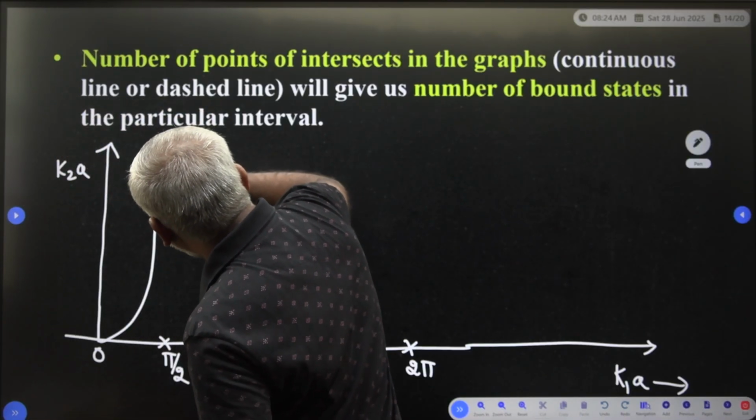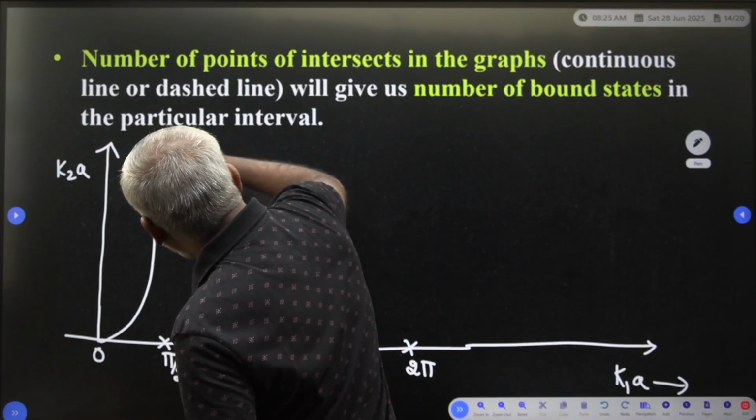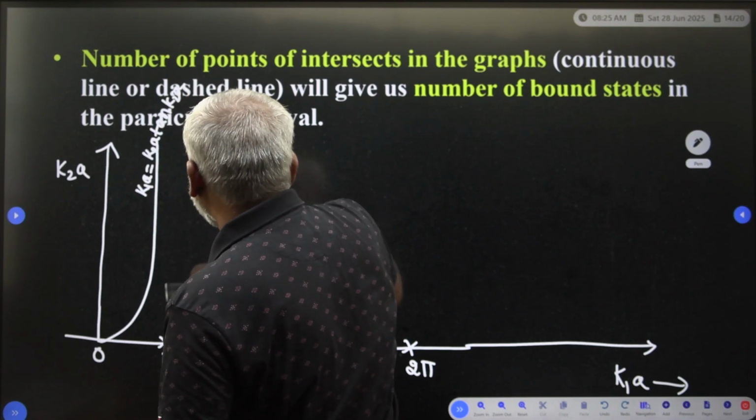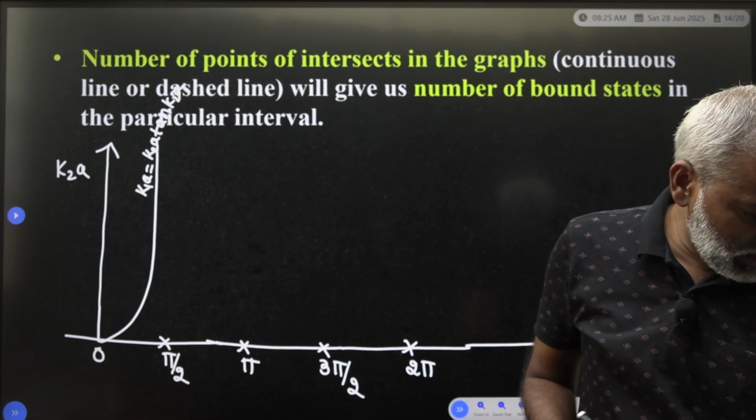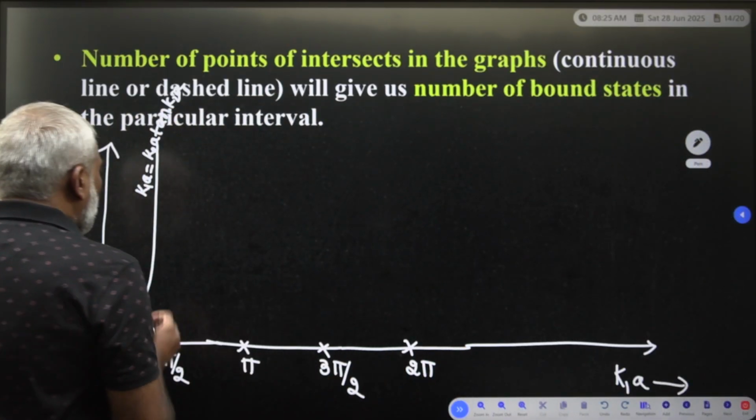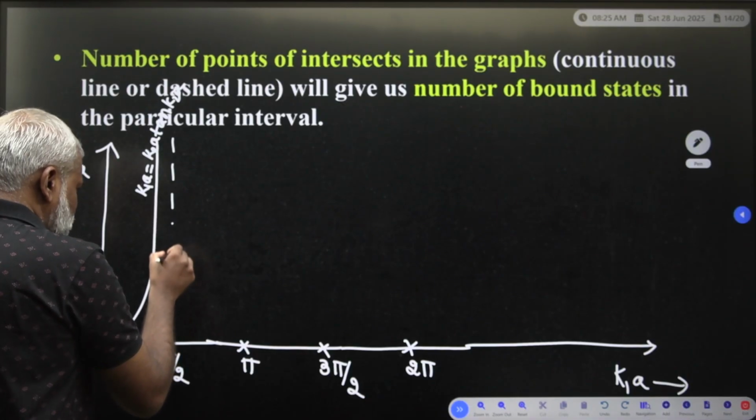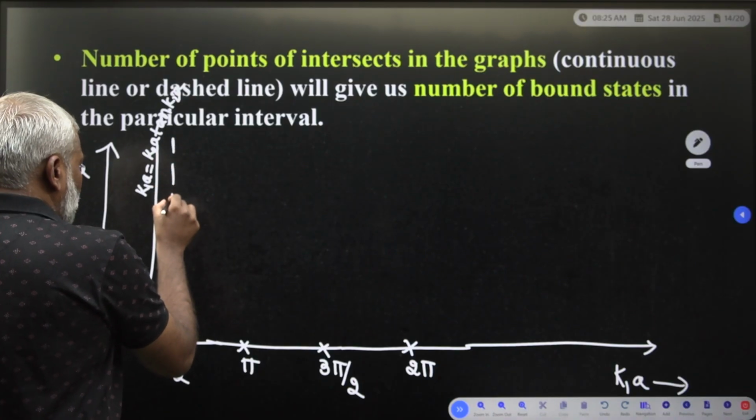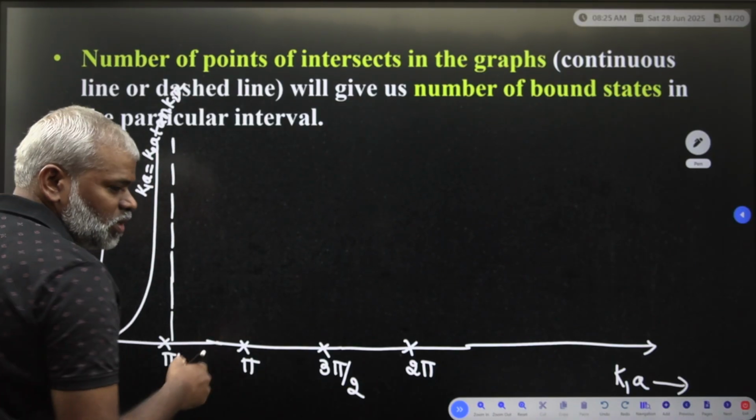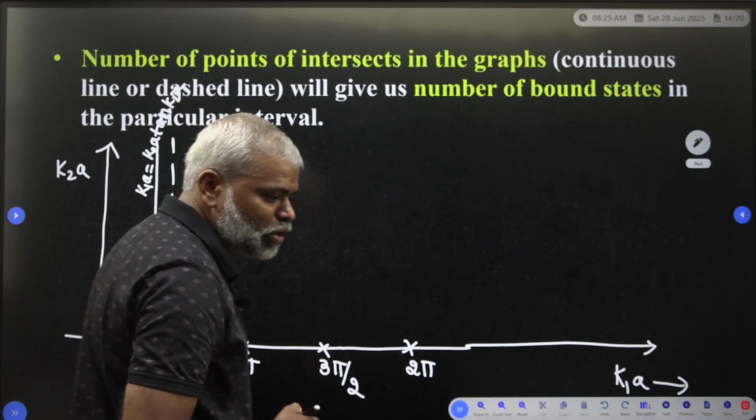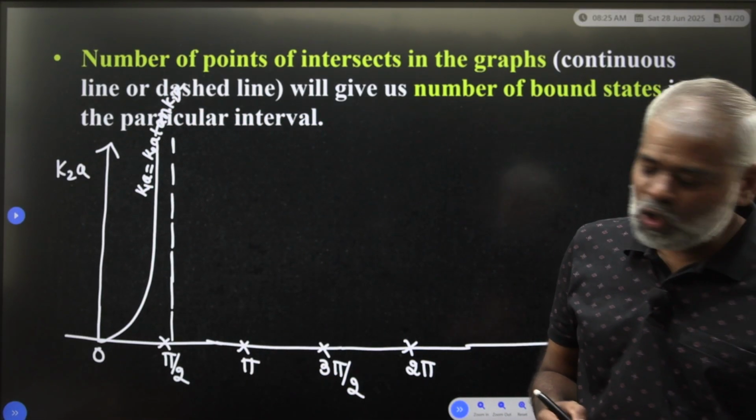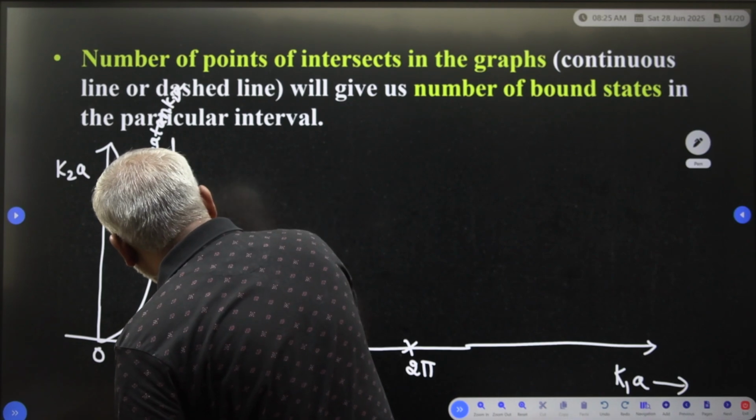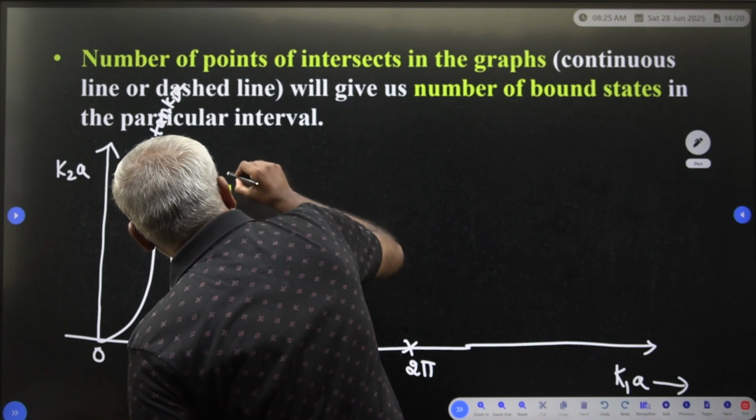So which curve is it? K1a is equal to K2a tan K2a; this is the symmetrical one we have to write. Now, corresponding to that, this region is the 5/2 region you have to take. Once you take it, the next equation, the anti-symmetric equation, you are going to get.